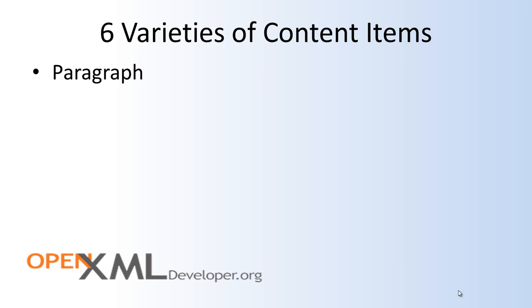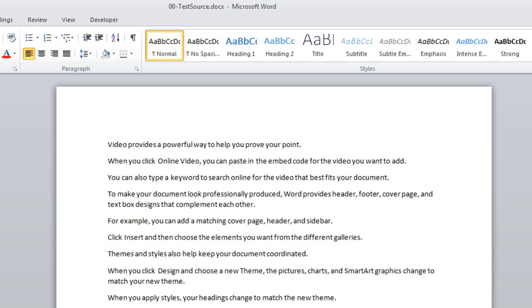Well, first and foremost is that we want to keep metadata with a paragraph. So, for example, here we have a document, and this document has a number of paragraphs. Of course, I'm using artificial example content here, but let's say that some of this content comes from databases or comes from web services or other sources of information, and you want to notate where this content came from. And after the user edits this document, you might want to go back and update that data source with the modified content.